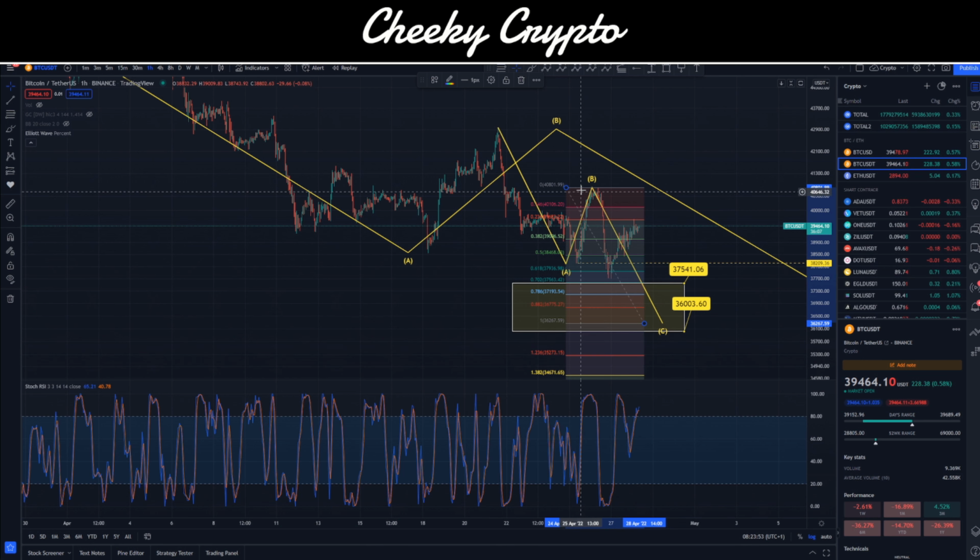Now, this is just this larger ABC move, but we can get a little bit smarter by refining it with the latest moves inside our C wave, okay? And again, this is also currently tracking some kind of A, B, and C move, okay? Now, obviously, the B waves are unpredictable. We don't know if they've definitely come in or not. And it's also worth noting that the minimum requirements for this larger C wave could potentially have been met right up here at this low point of around 37,600.